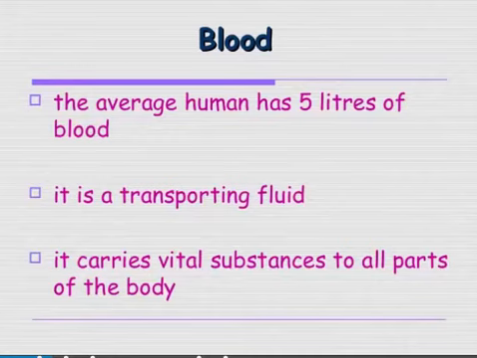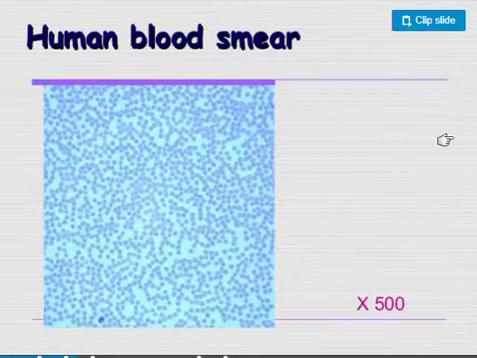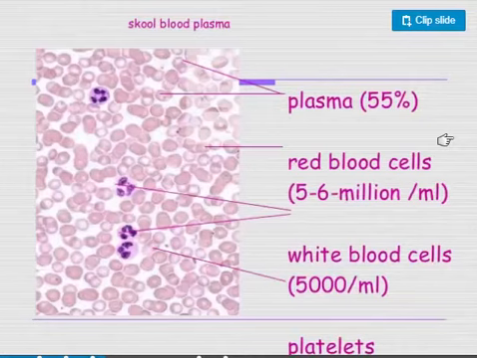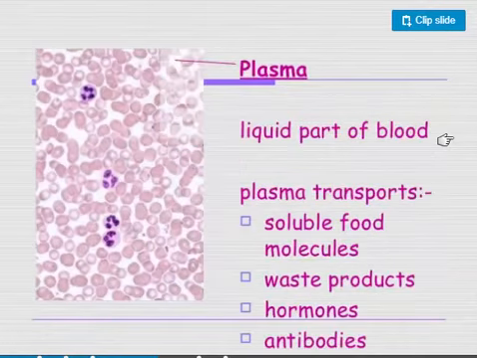It carries vital substances to and from different parts of your body. It's carrying the food, it's carrying the gases, it's carrying everything around your body. So what is your blood formed of? So this is the composition of your blood. It's mainly formed of plasma. Plasma is a yellowish fluid in which all the blood cells are literally floating. Then we have red blood cells, white blood cells, and platelets. We're going to talk about each of them, starting with the plasma.